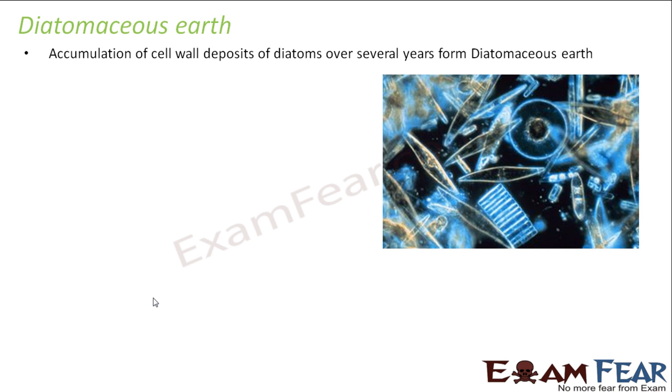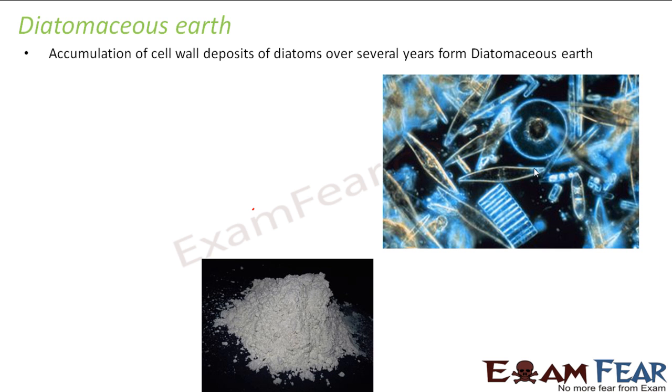So here in this picture, you can look at the diatoms. If you see these structures, right? These structures basically show the two shells which actually form that case-like structure in case of a diatom. So one at the top like this and the other one at the bottom like this. So these are the diatoms. Now over a period of time, since so many deposits happen, they can be crumbled into fine white powder. So this is how the diatomaceous earth looks if it is crumbled into powdered form.